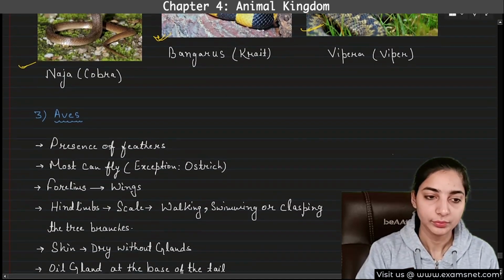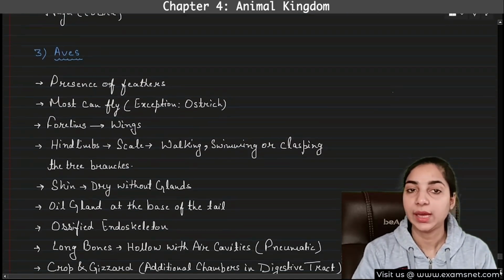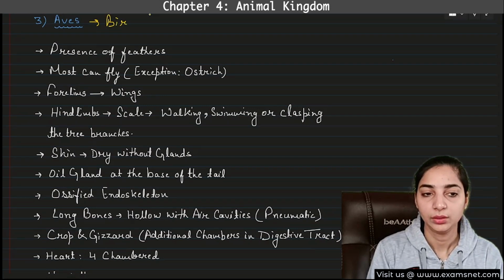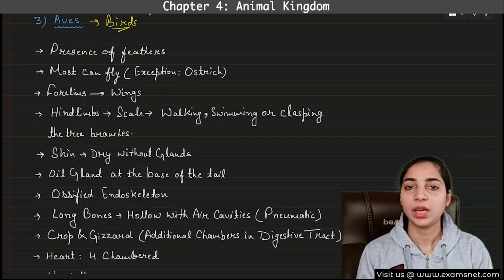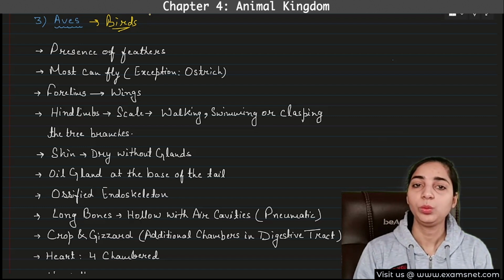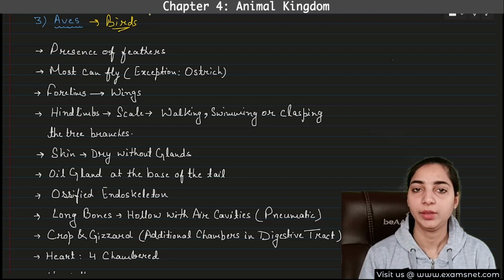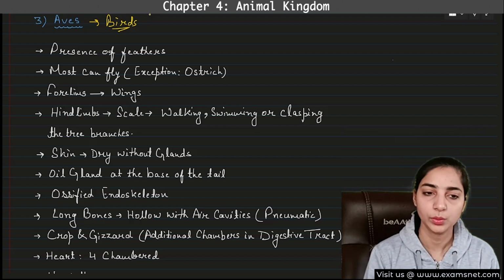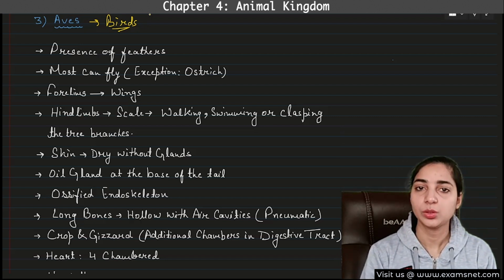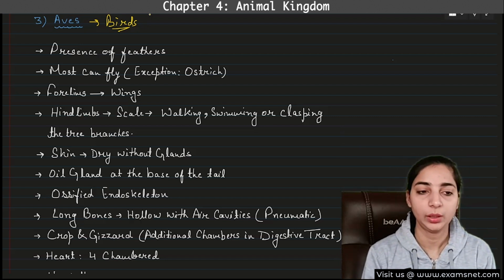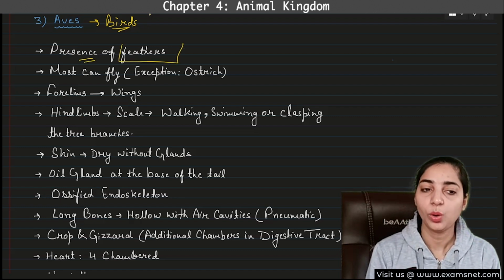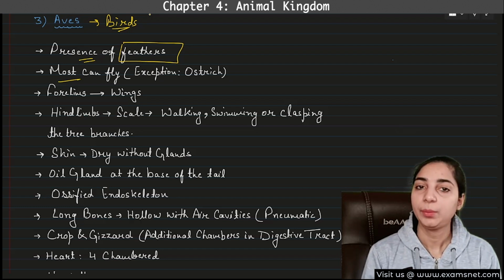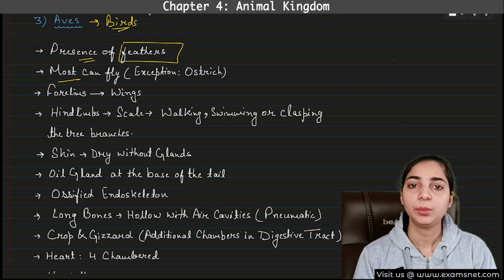Now we come to the third class, that is aves. Aves are birds. I don't need to give examples of birds. You already are aware of all the birds like crows, sparrows, pigeons, peacock, parrots, all are birds. And most of the features or the characteristics also you would be aware of. There is presence of feathers. You all know that the birds have feathers, right? Then most of them can fly. You know that the birds fly, right?